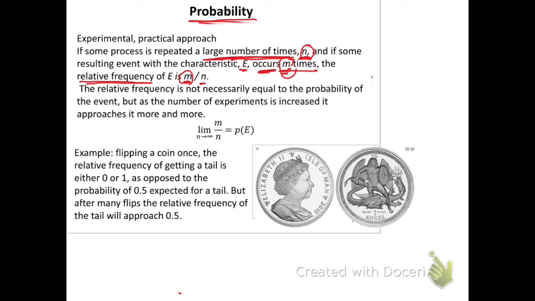Just for those who don't know the coin and the head and tail: in the old coins, one face of the coin had the head of the queen, and the other one had the tail. That's why they called it head and tail. In some other countries they call it number and picture, because one side has a number, 10 euro, $10, and the other side is the photo of the king or the queen.